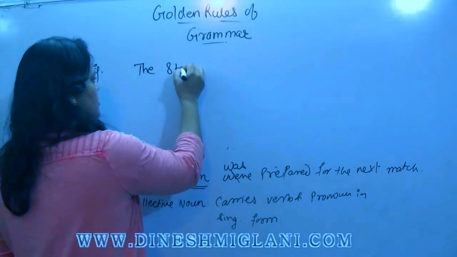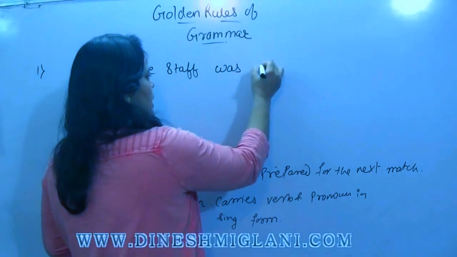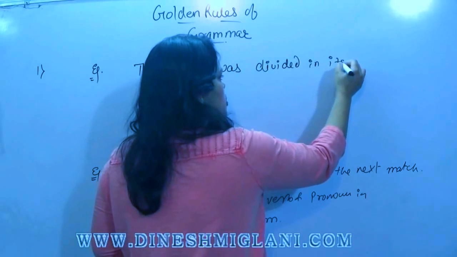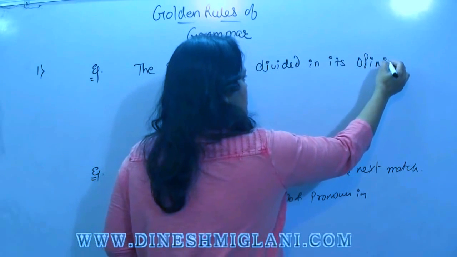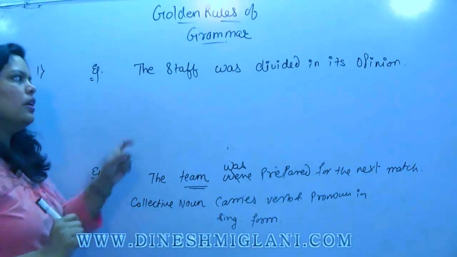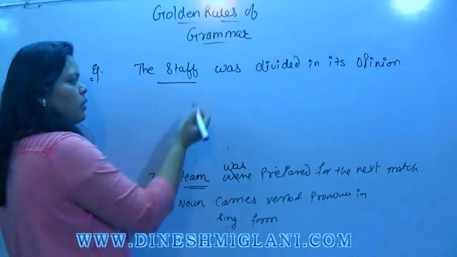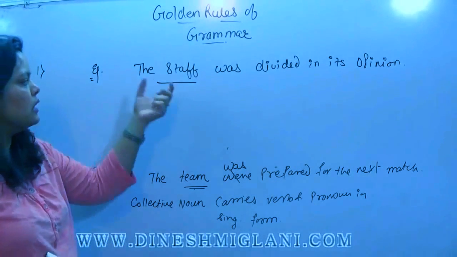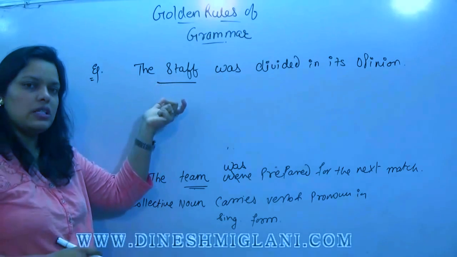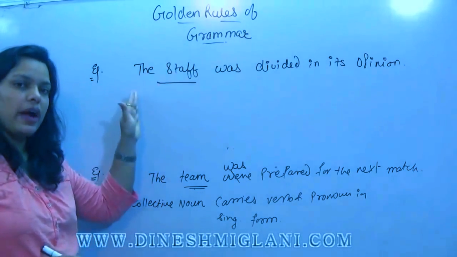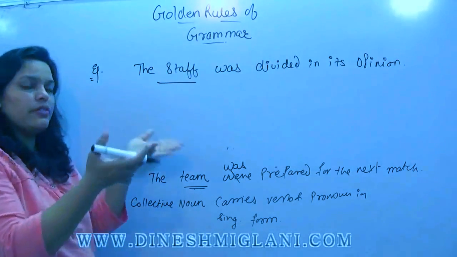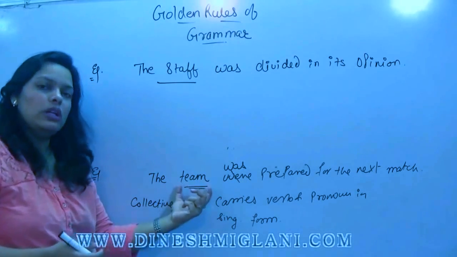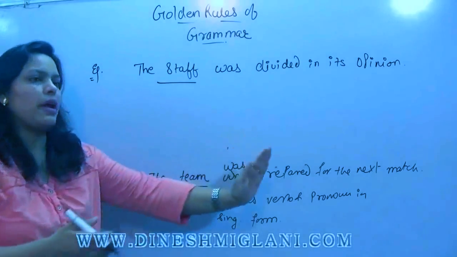The staff was divided in its opinion. Now again we have our subject as a collective noun. Staff is a collection of members. Now in this sentence, this collective noun is not considered to be a single body. We have divided this collection. Now it has been divided into two groups. For example, here it was a whole collection. We are talking about the whole team. The whole team was prepared for the next match.